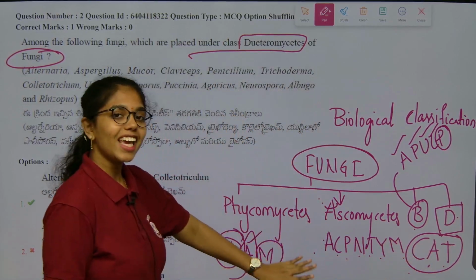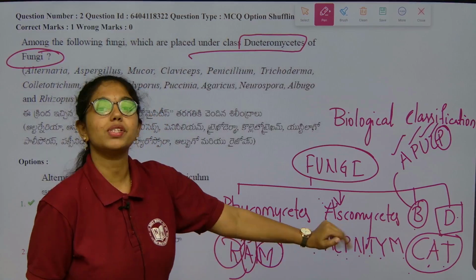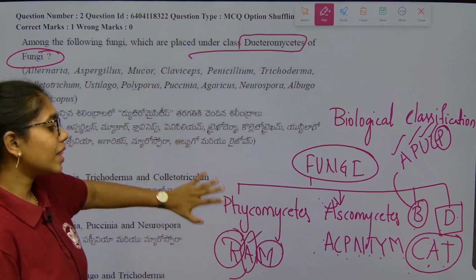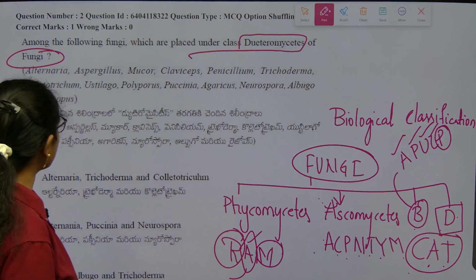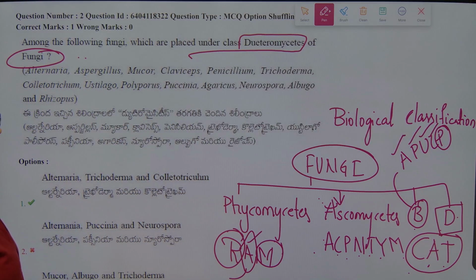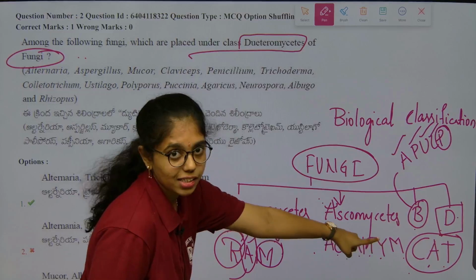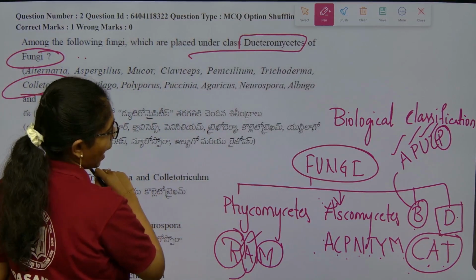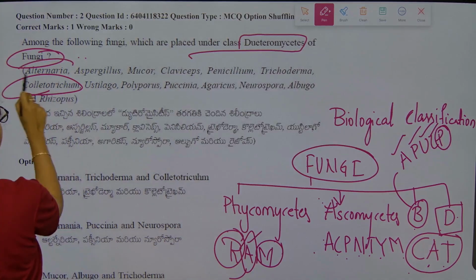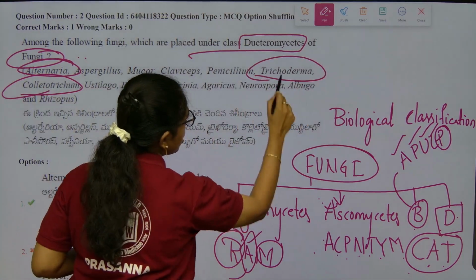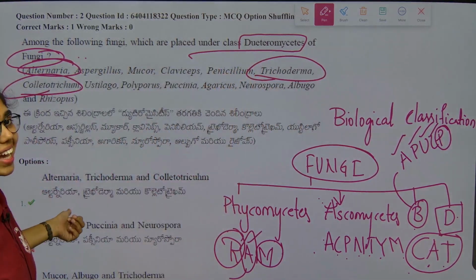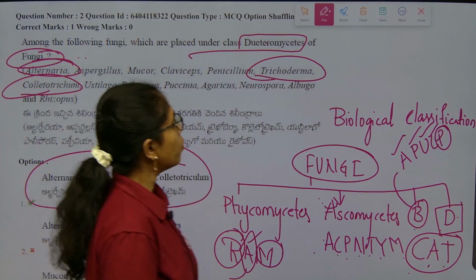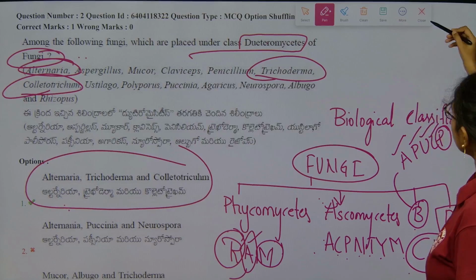This is how you can easily remember all the examples which are given in our academy in just 5 seconds. So, with this easy trick, now you solve this question: which are placed under Deuteromycetes. It is as simple as it is. It is Colletotrichum, Alternaria and Trichoderma. These 3 are placed under fungi imperfecti, that is Deuteromycetes. So, here we have to go with option 1. Clear, right beta? Next.